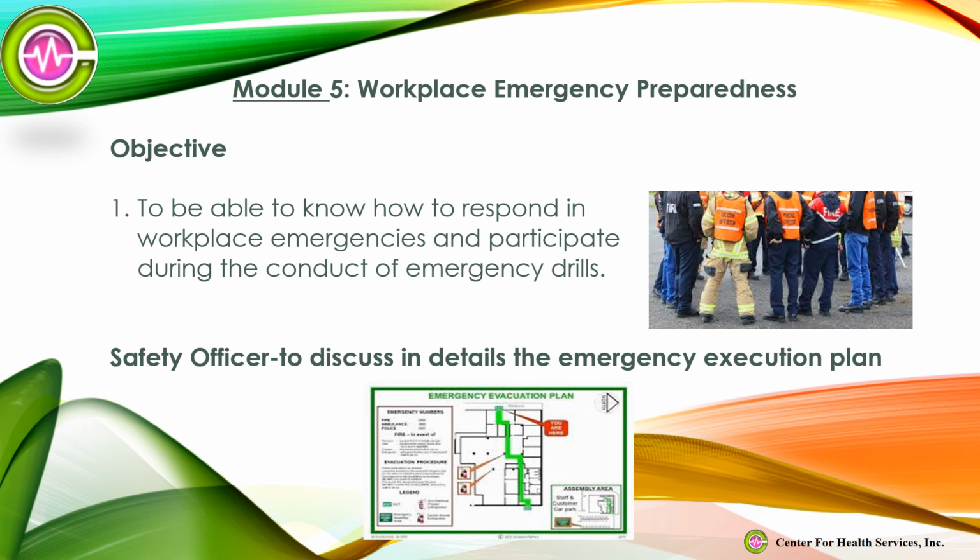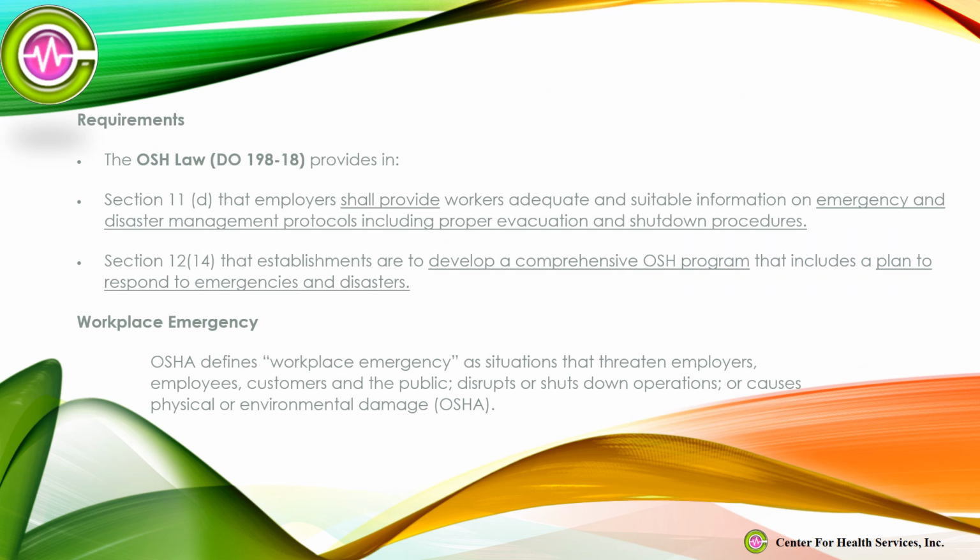Module 5, Workplace Emergency Preparedness. Objective: to be able to know how to respond in workplace emergencies and participate during the conduct of emergency drills. Safety officer to discuss in detail the emergency execution plan. Requirements: the OSH Law, DO 198-18, provides in Section 11(d) that employers shall provide workers adequate and suitable information on emergency and disaster management protocols, including proper evacuation and shutdown procedures.